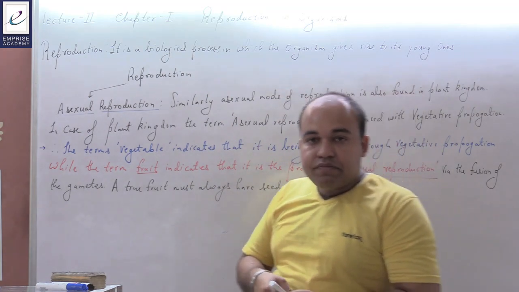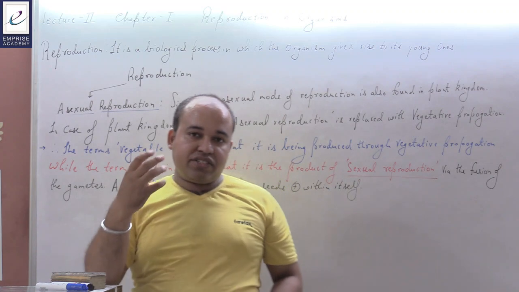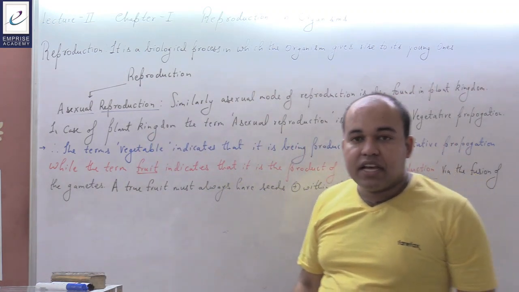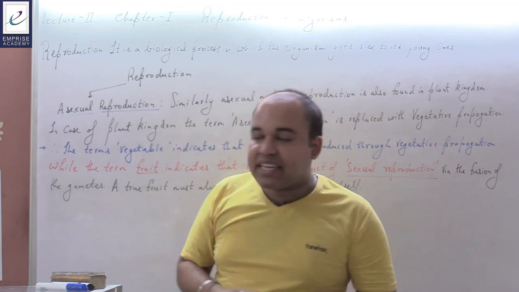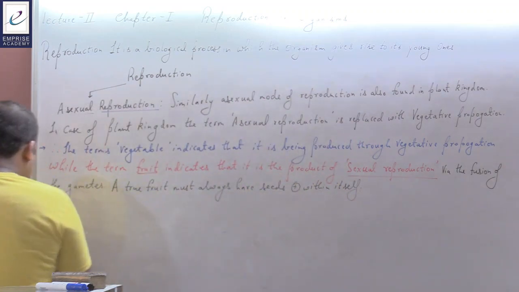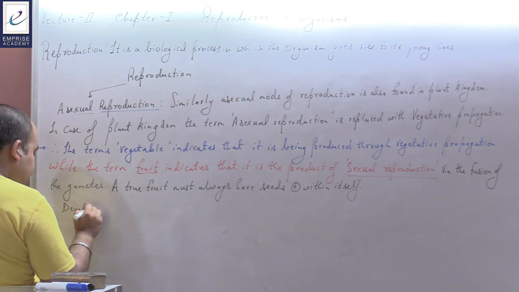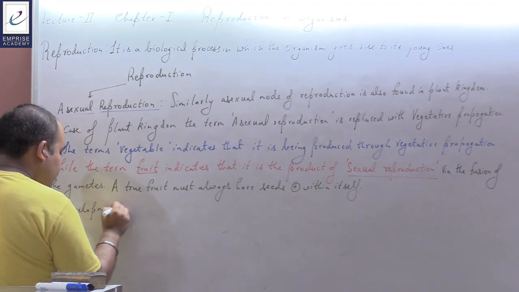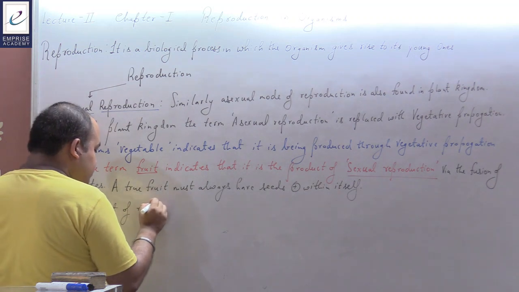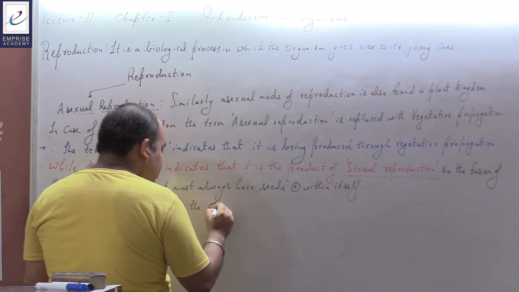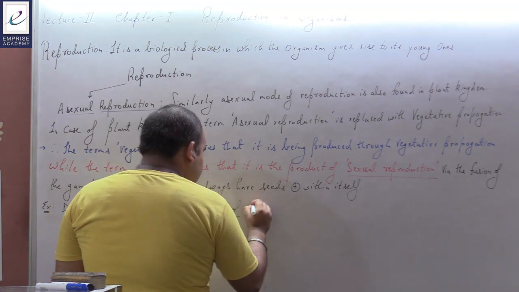Okay, now we must understand which are the different modes of asexual reproduction in the case of plants. In the case of potato, for example, roots develop from the eyes of potato.